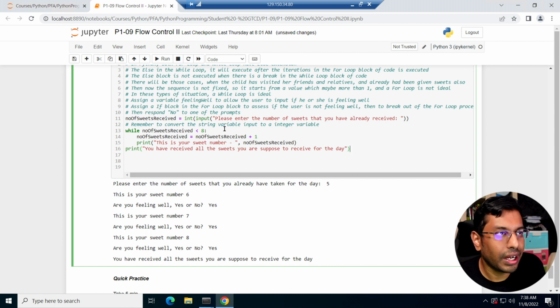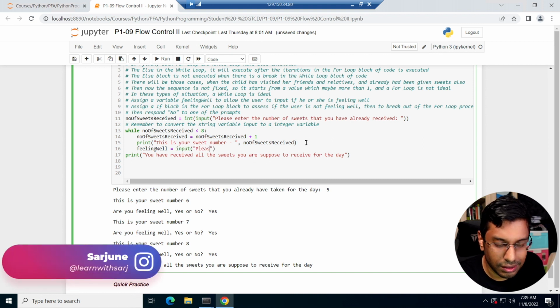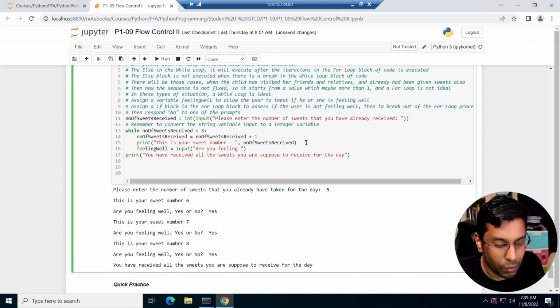Easy. Once this is done, I have asked while number of sweets is less than 8, number of sweets is equal to number of sweets plus 1. Then I print this is your first number of sweet or second number of sweet, and then I'm going to ask, feeling well? Are you feeling well or not? So it's an input. Are you feeling well? Yes or no. Simple.